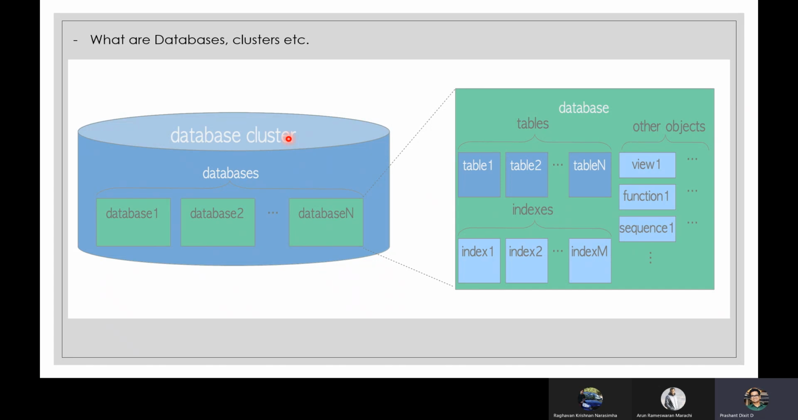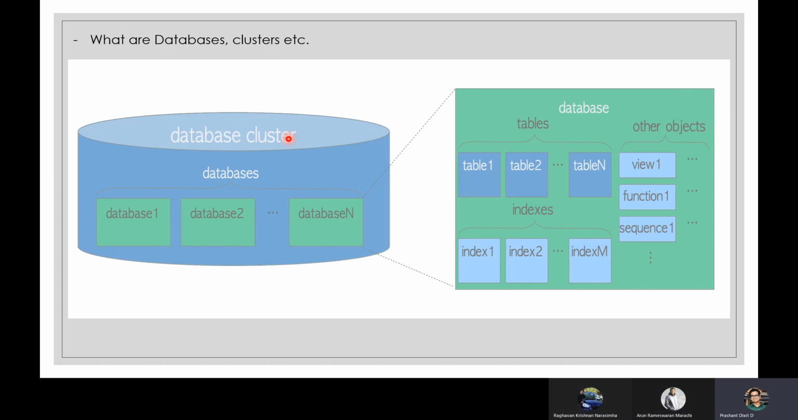I know these terms are a little confusing at this point, but slowly and steadily, once we move further in this course, you'll get more clarity about it. Or if you want, you can read about it on the internet, or we'll have a separate discussion about it. But yes, this is the cluster, these are the databases, and this is the data you'll see within the databases. Any questions, guys? No? Okay.